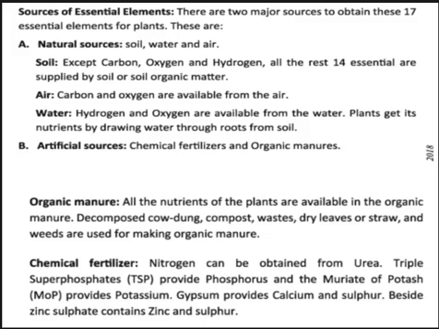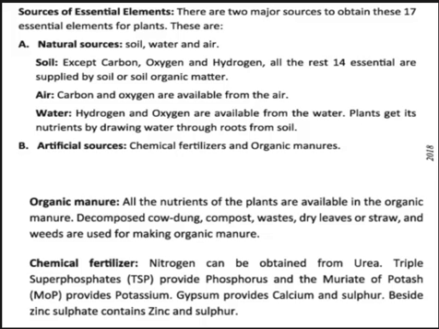From the air we get two essential elements, carbon and oxygen. And from water we get two essential elements, hydrogen and oxygen.